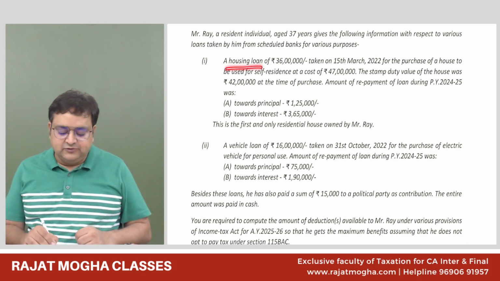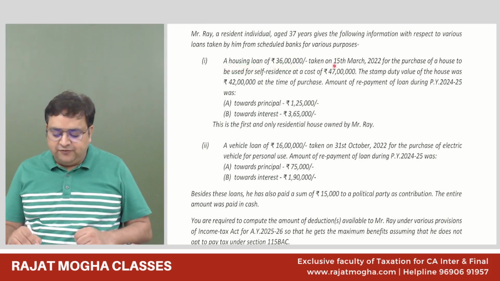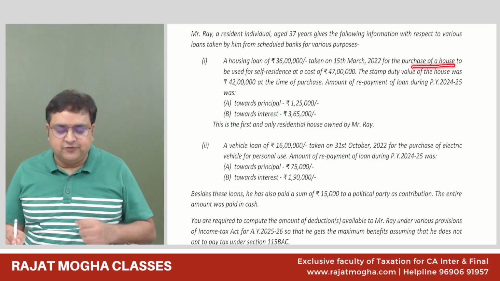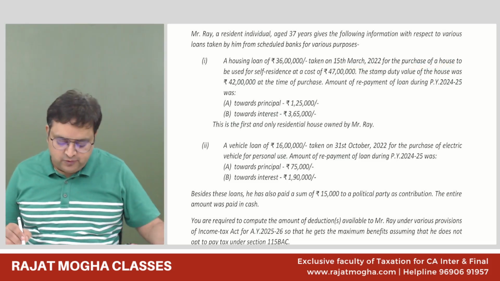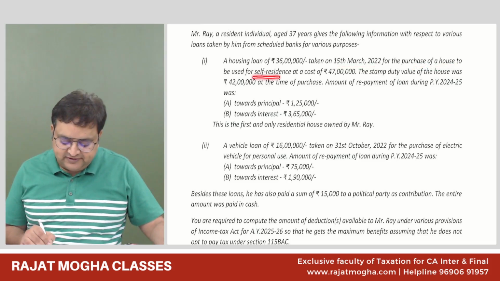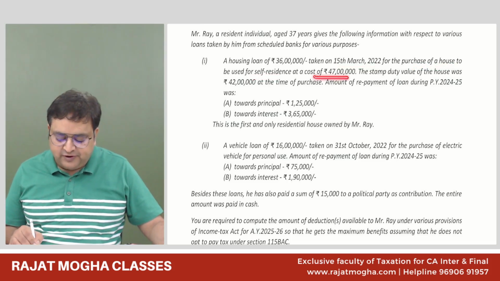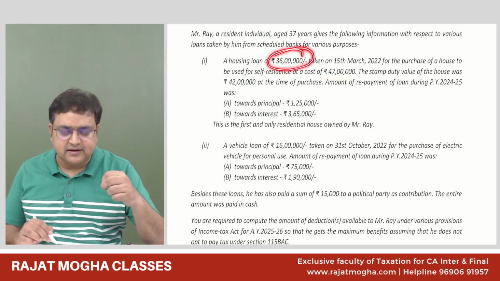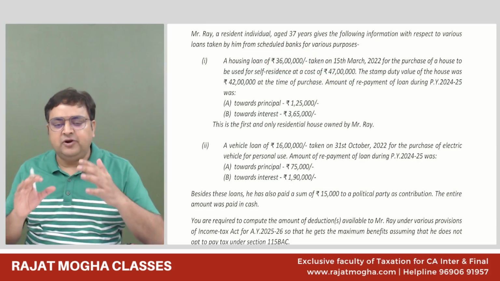He has taken a housing loan of 36 lakh on 15th March 2022 for the purchase of a house. For the acquisition of the house, used for self-residence, at a cost of 47 lakh. So he has taken a loan of 36 lakh because he would like to purchase a house.